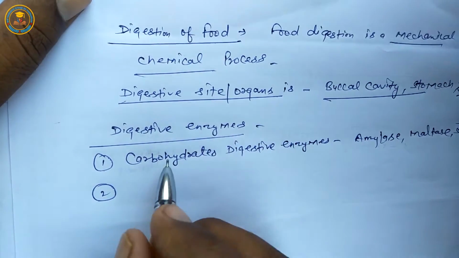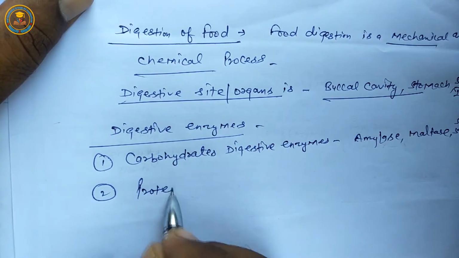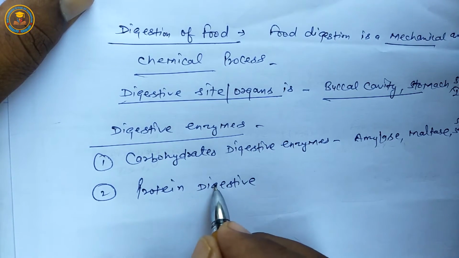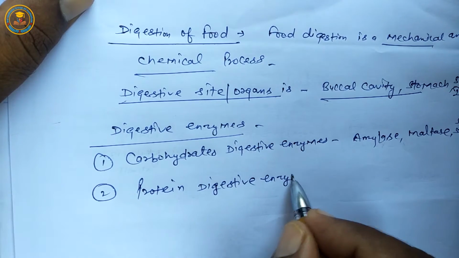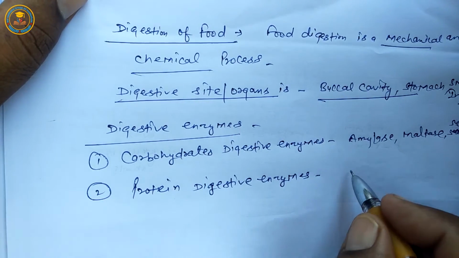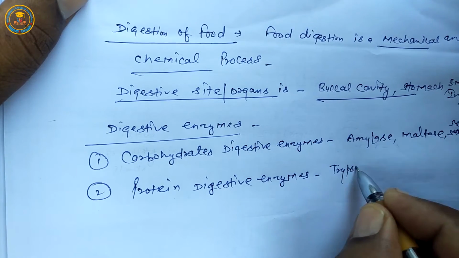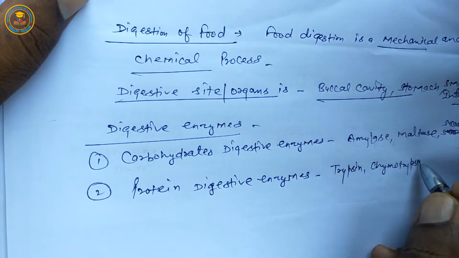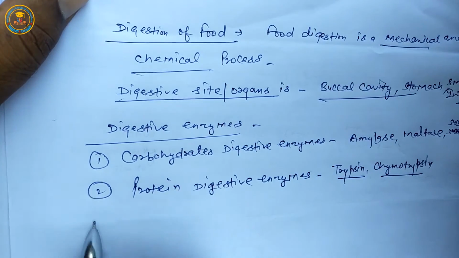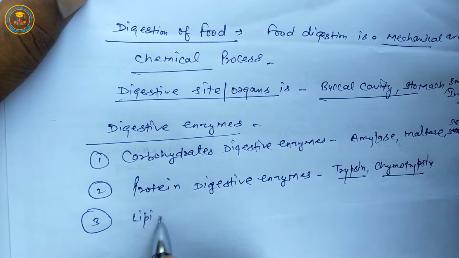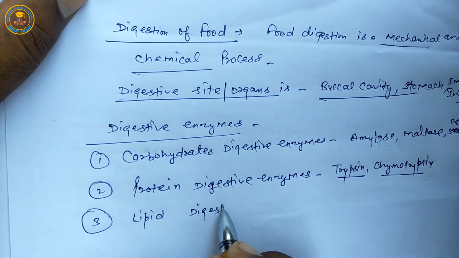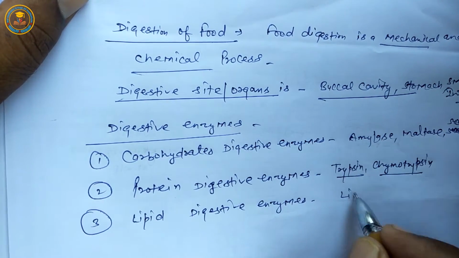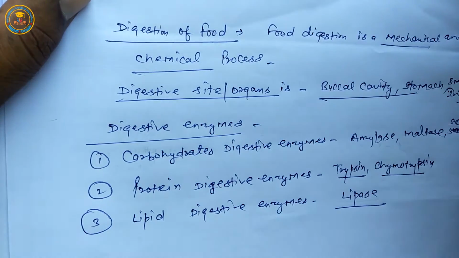Next, protein digestive enzymes are trypsin, chymotrypsin, carboxypeptidase, and third, lipid digestive enzyme is only one, lipase.